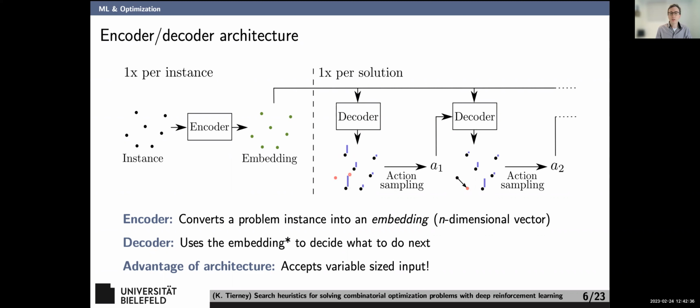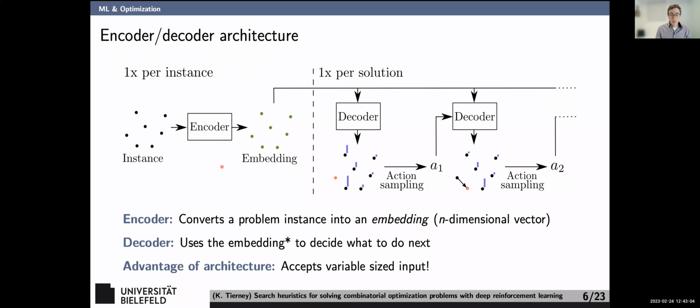So here we get a probability distribution, which will be shown throughout this presentation as these purplish bars. We can sample an action, take the argmax or whatever, and apply that. Here, for example, you see we have the maximum probability down here. So we take this node, we sample then the decoder again, and so on. There's a whole bunch of things you can do to ensure feasibility, or at least encourage feasibility. And by doing this, you get a full solution.